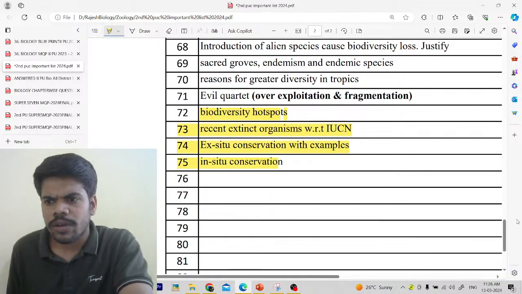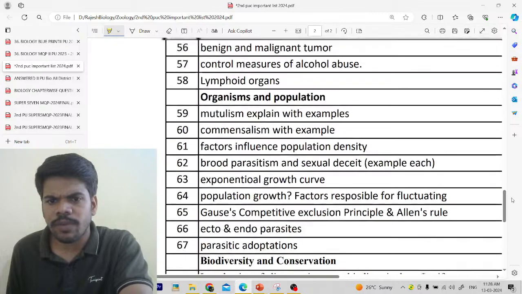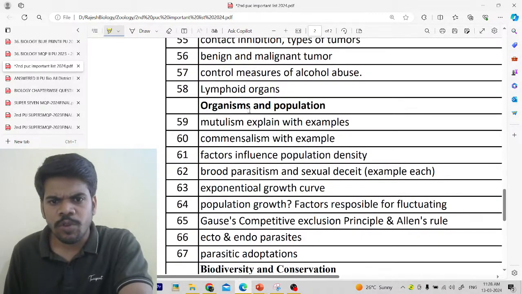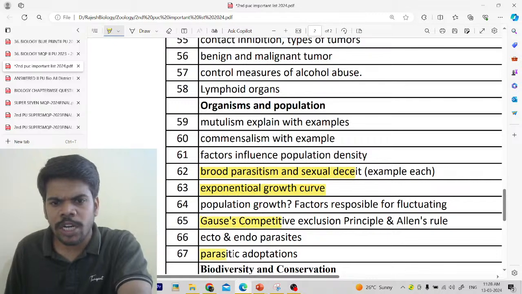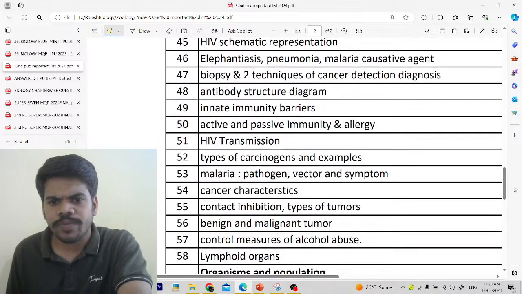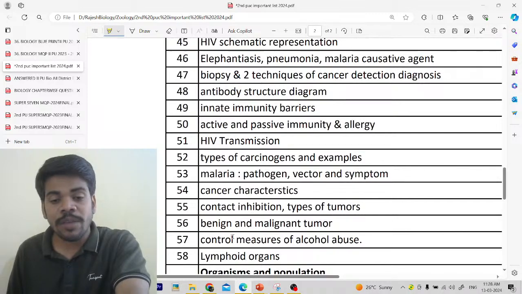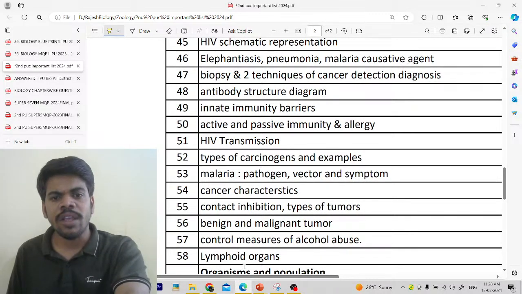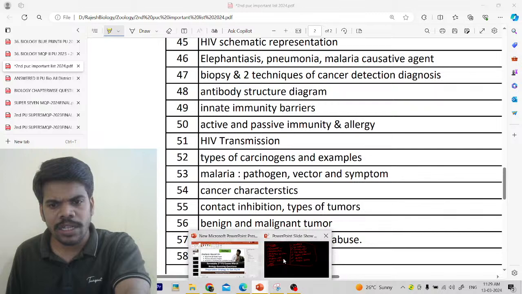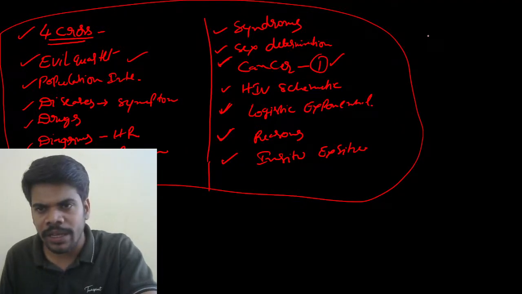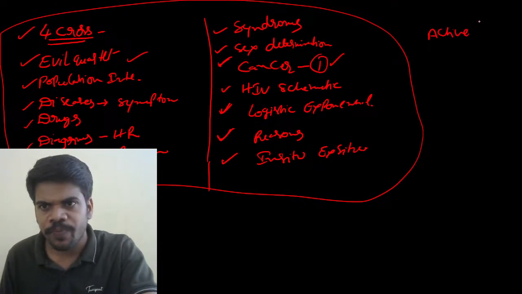Next one, from the back if we observe here: mutualism, commensalism, factors influencing population density, brood parasitism, exponential growth curve, and Gause's competitive exclusion, parasitic adaptations. These all are very important. Lymphoid organs, like immunity. From human health and diseases, immunity is also very important, like active and passive.